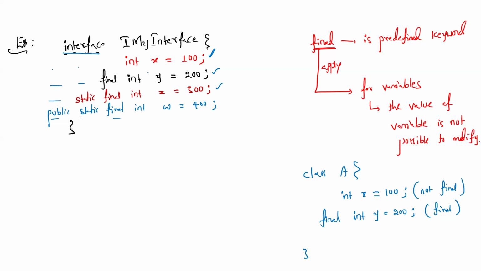Understood? Then in the next line, inside this interface only, this is the opening and closing of the interface. If you try to modify any of these things, for example x equals 500, then immediately you will get a compile time error: x is final. What is the meaning of final? The value of the variable is not possible to modify. Modification means don't use the data type, only the variable name with a different value assigned, like in the class example, int age equals some number. That is not possible here. That is a property of a variable inside an interface by default.